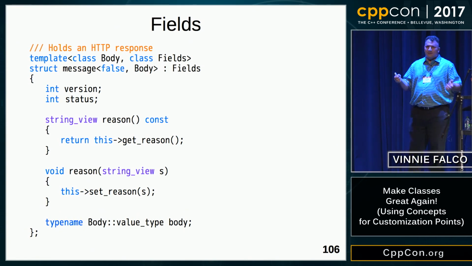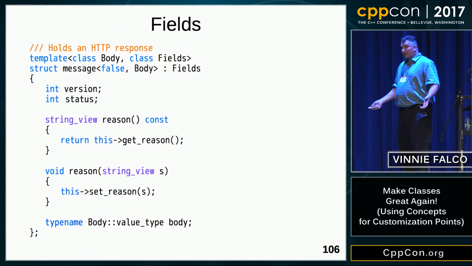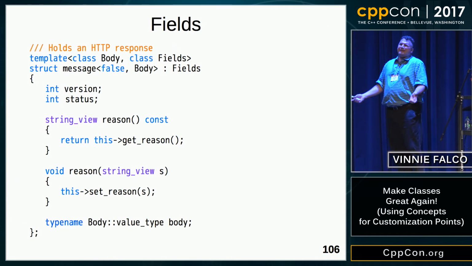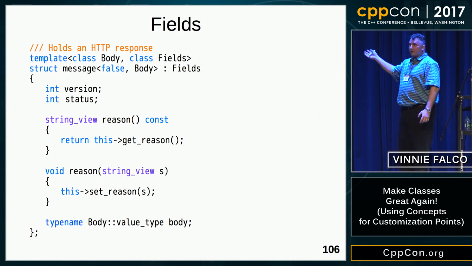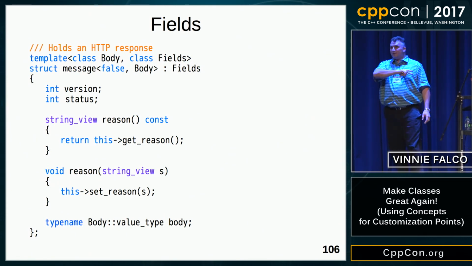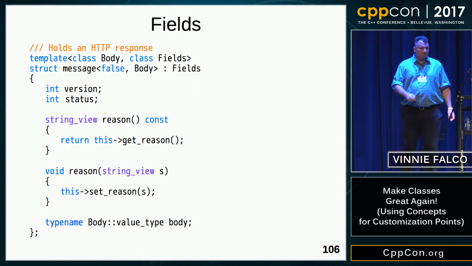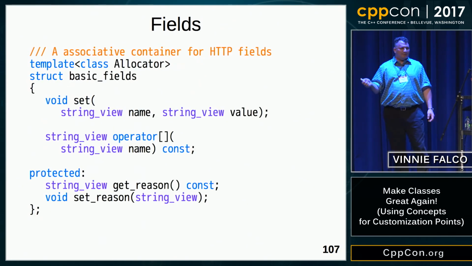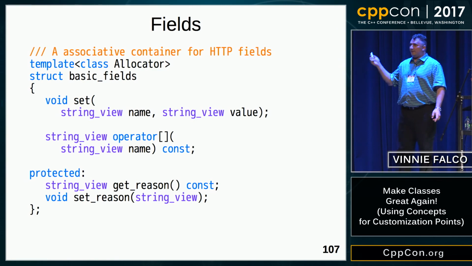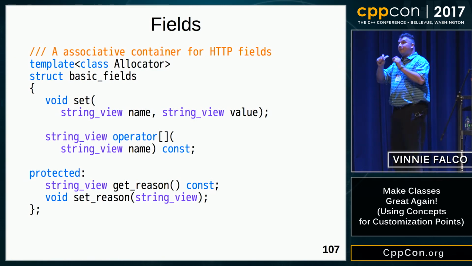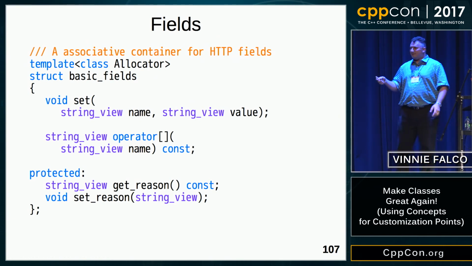Well, the fields container is already good at managing strings. It manages the name-value pairs. So it's not unreasonable to give it a little bit of extra responsibility for managing this one string for responses and the two other strings for request. Not a bad choice. So here's our basic fields. You can see I've added the two accessors. We've got the get and the set functions, and I've marked them as protected. Now, the reason I did that is because message is derived from fields. So now the user can't see those two functions. They can't go behind your back and mess with the implementation functions. That's only possible because we use derivation.